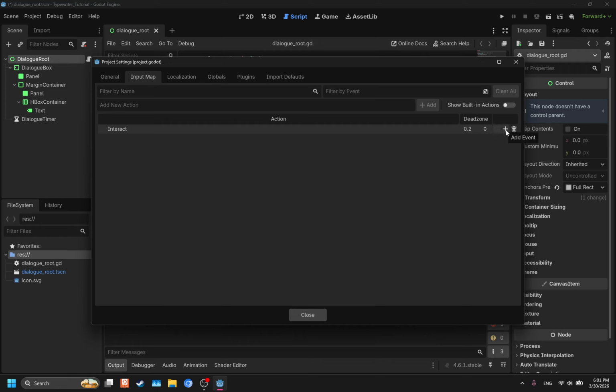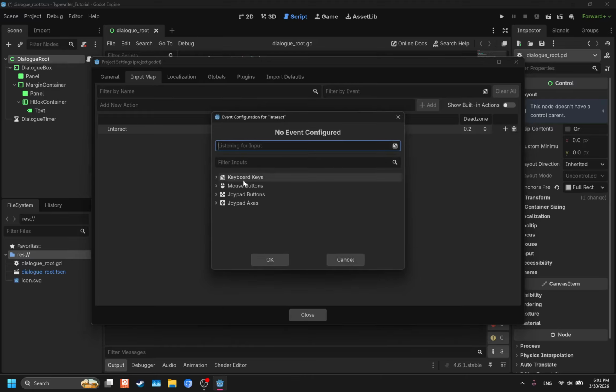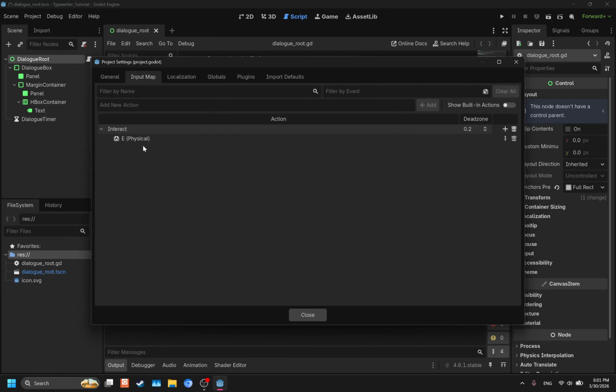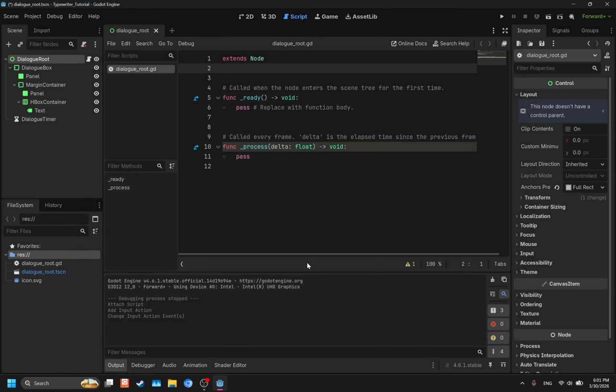But we do need to set a key. We're going to set the E key. So we're going to add event. You can find the E key by going to the drop down here and looking for it manually, or you can click here, filter by event, and it's listening for the input, so just press E. There we go. So now we have the E key, physical E key, registered. You can make it any key you want, but I'm doing the E key because it's just easy and it's what I'm familiar with. Save. So now we have that set up.